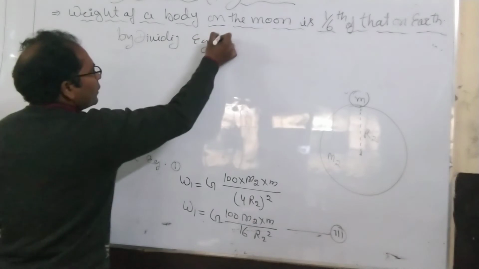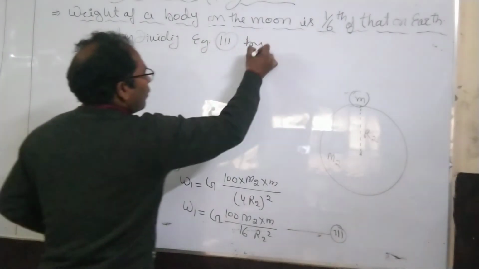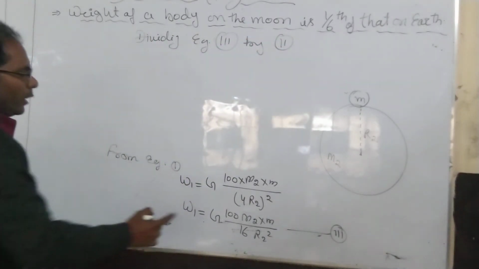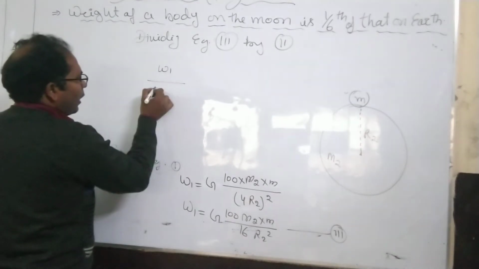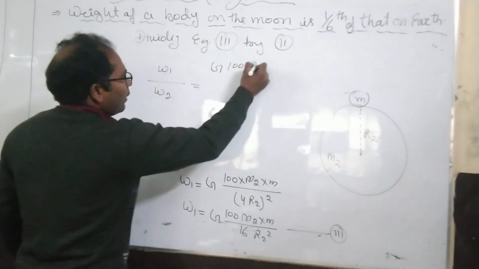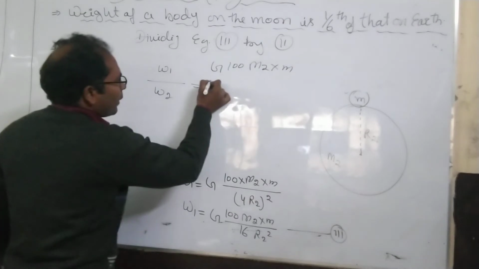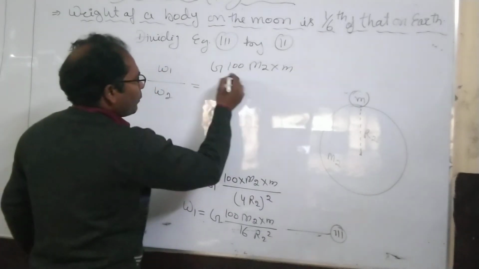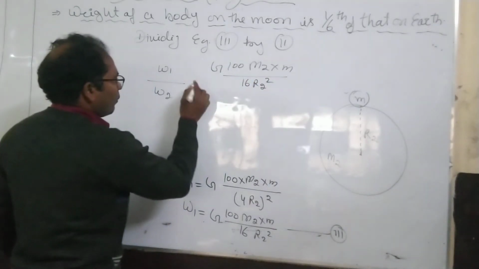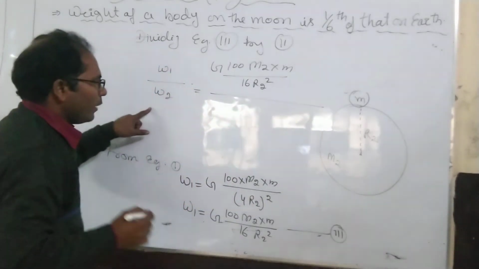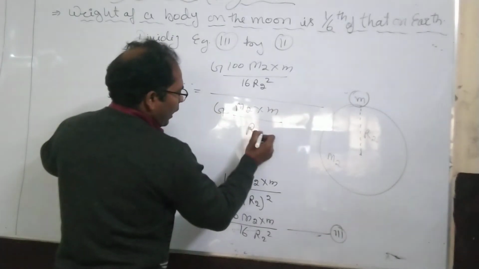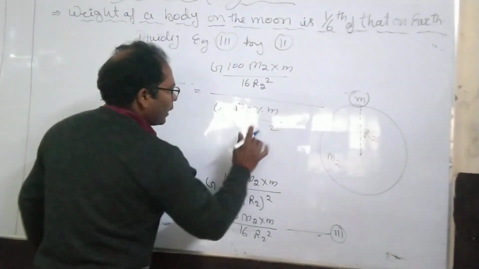Dividing equation third by second. Equation third: W1 upon W2 equals the value of W1, G 100 M2 into m upon 16 R2 square, upon the value of W2, G M2 into m upon R2 square.